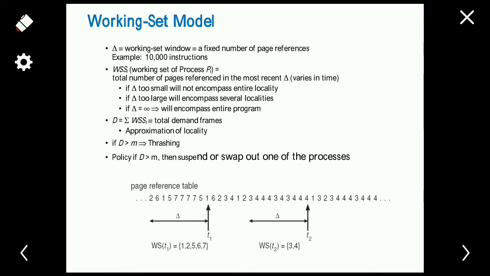Here we can see the working set at T1. At the particular time T1, we have 1 2 5 6 7 as the active set of the process. Similarly, the working set at time T2. Since we are using the locality of reference concept, we execute certain instructions repeatedly in a short period of time. So at time T2, we have 3 comma 4 as the frequently used pages. 3 and 4 are the active pages at time T2.